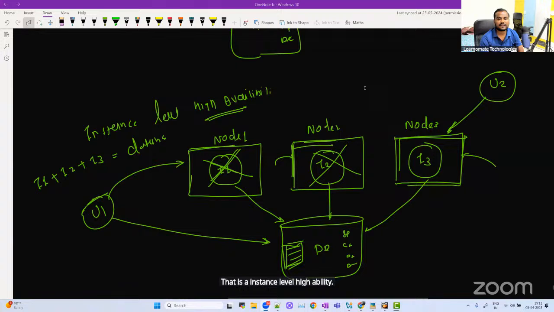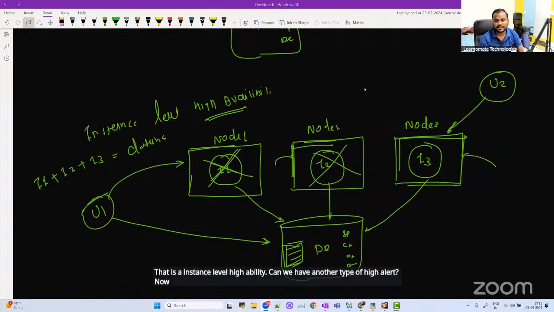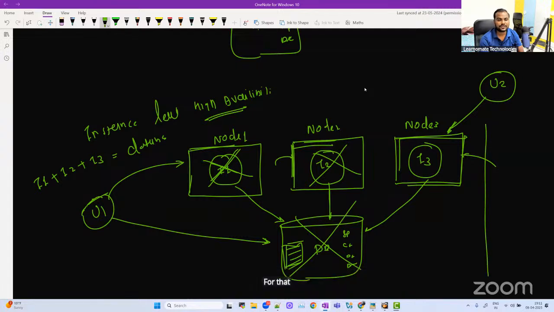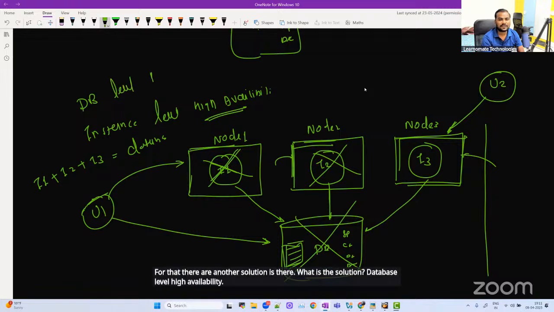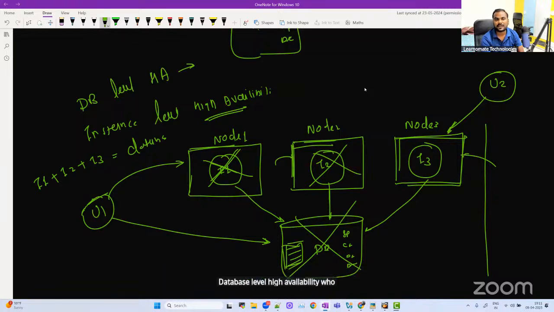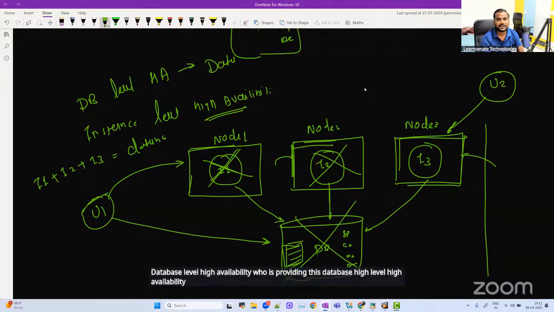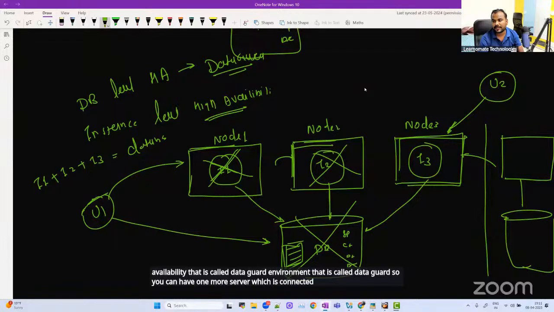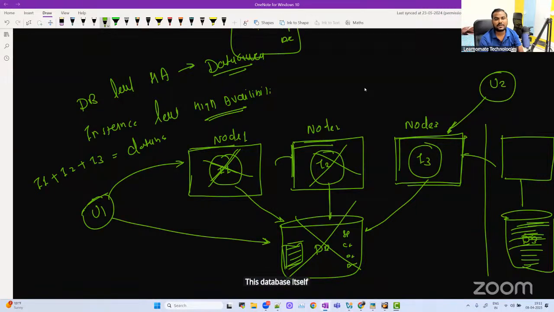Can we have another type of high availability? You might have a question: what if the complete database itself goes down? For that, another solution is there. What is the solution? Database level high availability. Who provides this database level high availability? That is called the Data Guard environment. You can have one more server which is connected to a different database. This database itself is separate. That is called Data Guard.